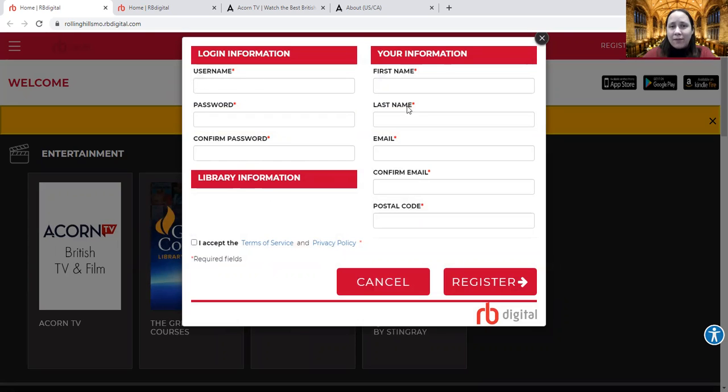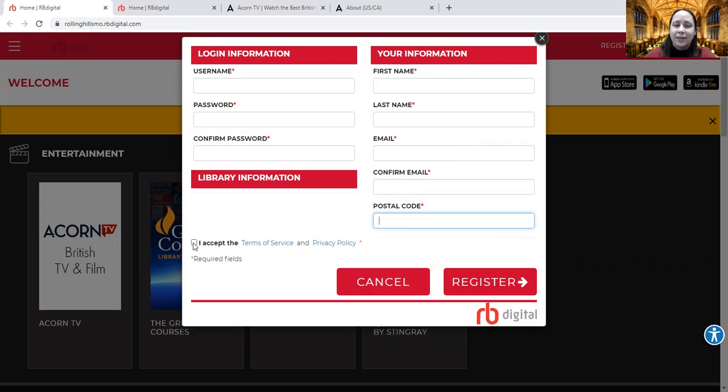So if you haven't used it before, you do need to register. You'll choose your own username. It can be whatever you want as long as nobody else is using it, and a password, which you'll type in twice. You'll need to give them your first name and last name, and your email address, again twice, and your postal code or zip code.